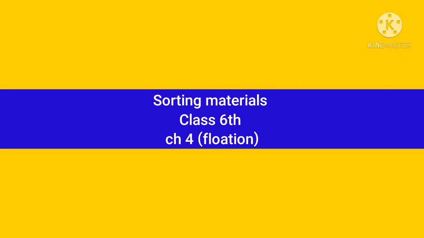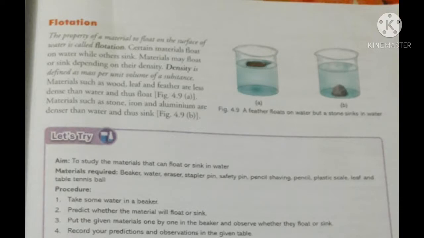Sorting Materials, Class 6th, Chapter 4, Flotation. Now children, we are studying about sorting of materials on the basis of properties. Now the property is flotation. The property of a material to float on the surface of water. This is called flotation. Now certain materials float on water while others sink.